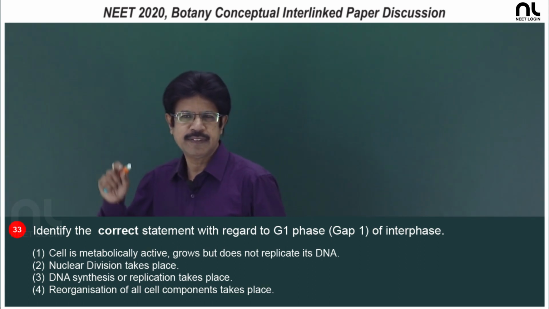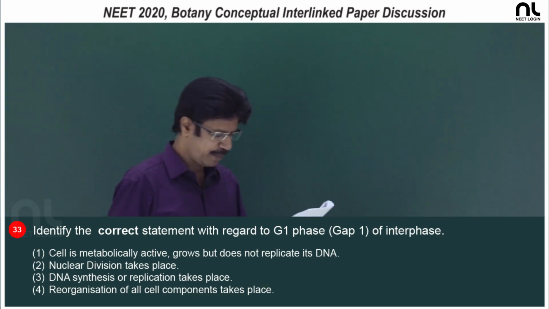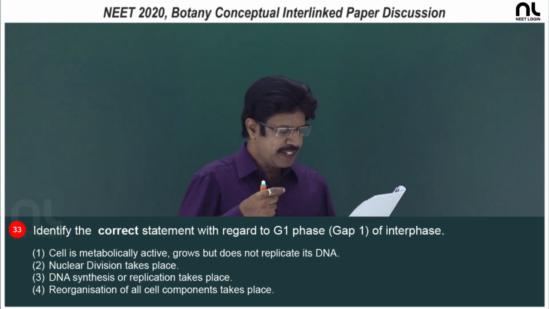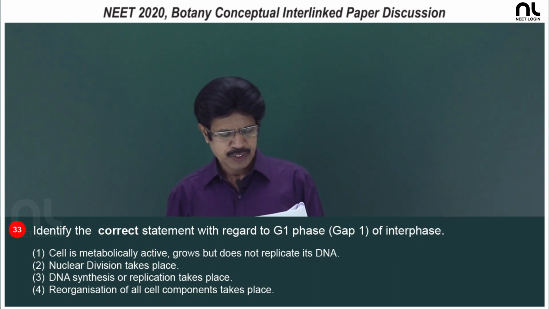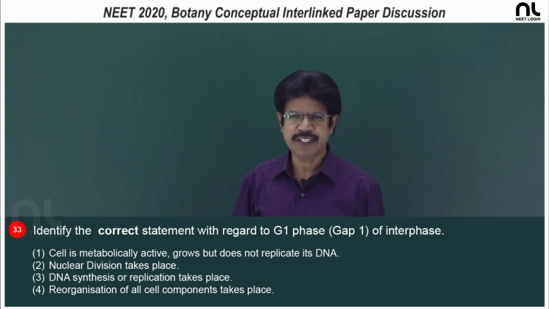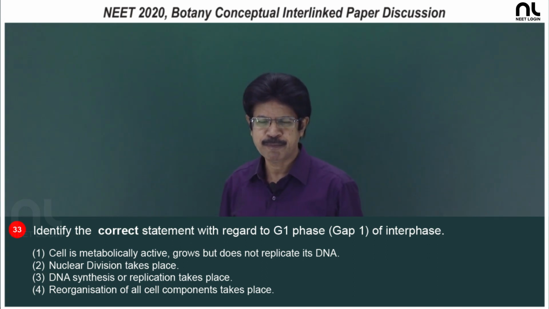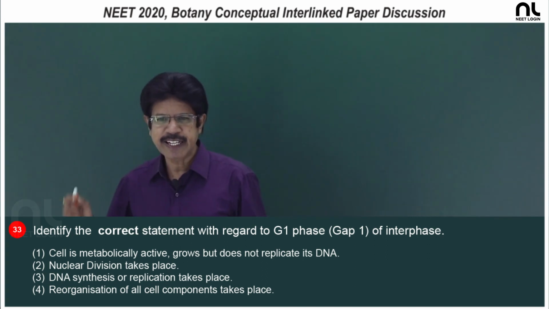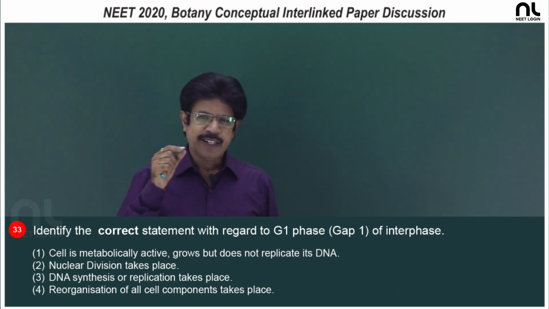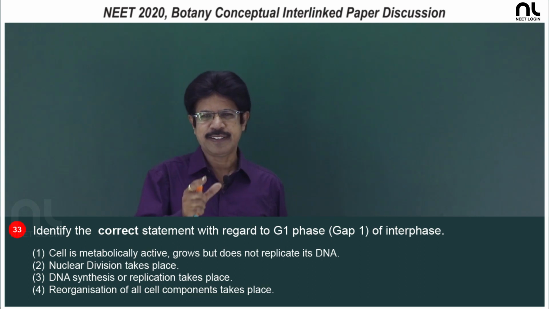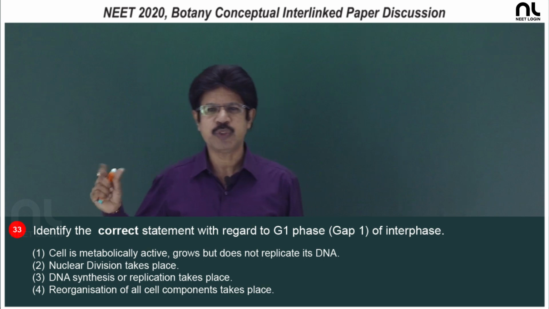The 2C content of the DNA in G1 becomes 4C content in S phase. Fourth, reorganization of cell components takes place. Reorganization of the cell components, reappearance of organelles like Golgi complex, endoplasmic reticulum and nuclear membrane, occurs in telophase. So, in the cell cycle, the interphase lasts for much time, and the division phase is of short duration.